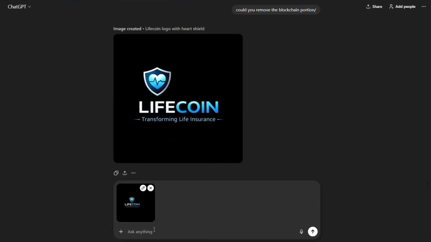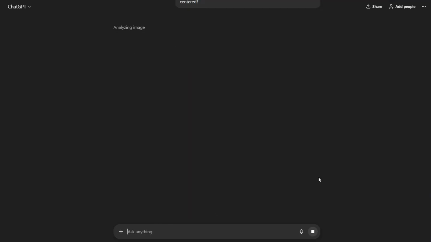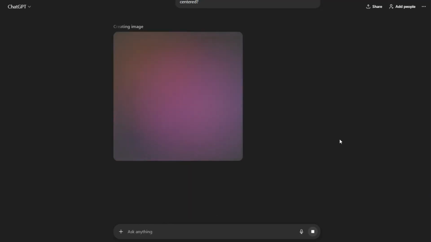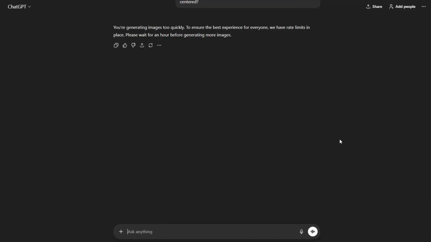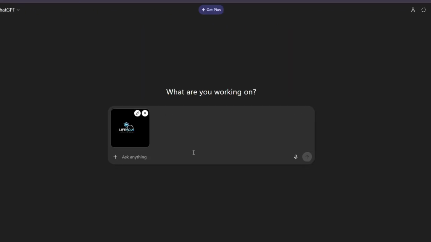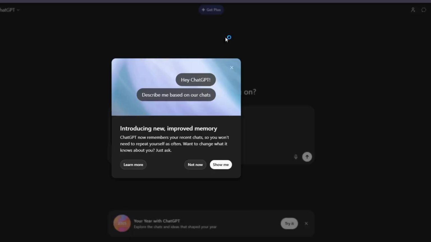So at this point, I get pretty fed up with trying to square off the image myself because I, for some reason, cannot figure out what a square looks like. And so I just kind of throw it back into Chat. But I do run into a little bit of a problem, and it's that I ran out of queries because I generated way too many images earlier. But not to worry, I just kind of move on to a different account and fix that anyway.